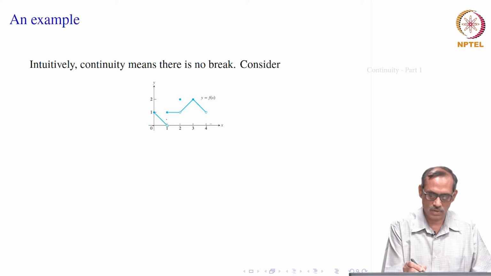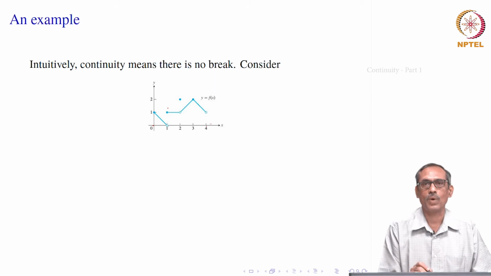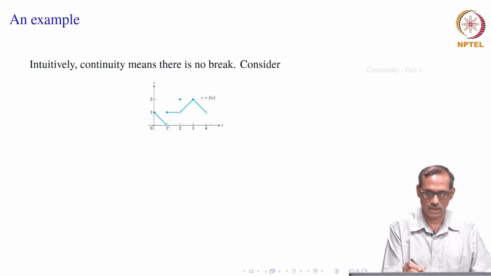Instead of 0 it goes to 1 there, and f of 1 is also given as 1, it is not 0. That is what you see: an empty, hollow circle, and on the top there is a solid circle. So, that means f of 1 equal to 1, not f of 1 equal to 0. So, there is a jump here.